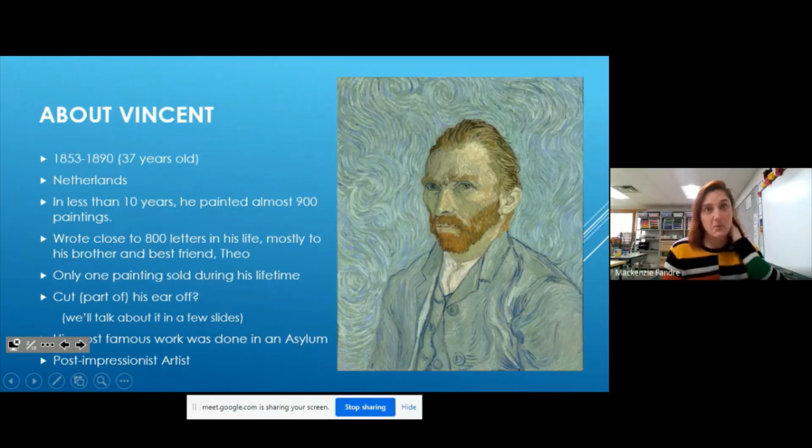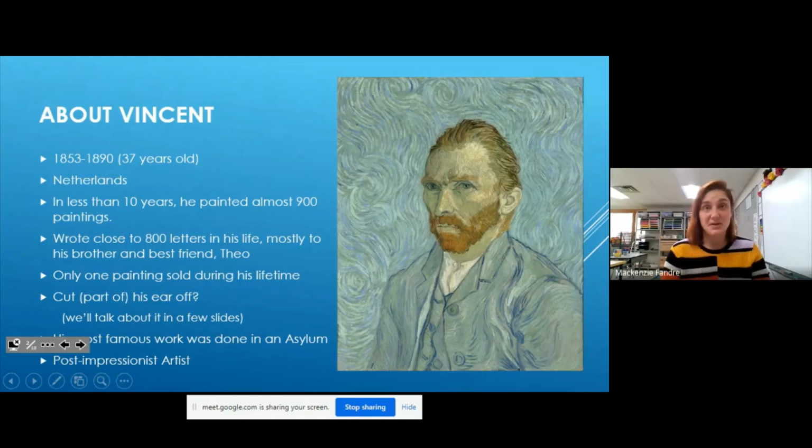I think something even more interesting than all those paintings is that he also wrote almost 800 letters. I know nowadays people can just call each other or they could send a text message or an email, but back in the 1800s, you had to write letters. And he wrote letters all the time to his brother and his best friend, potentially his only friend, Theo, his brother Theo.